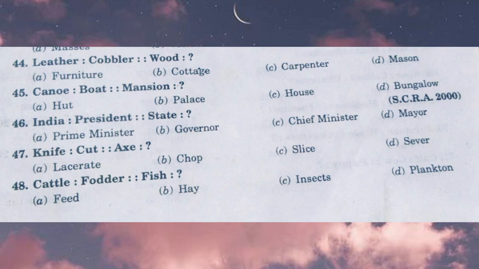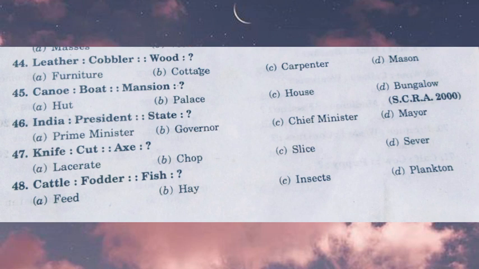So the options are furniture, cottage, carpenter, and mason. Furniture is not the answer, because leather is related to cobbler, and a cobbler is not a thing or object, he is a person. So they are asking for a person, so the answer will be carpenter, not cottage and not mason.